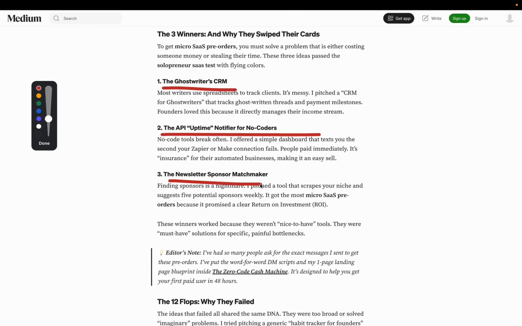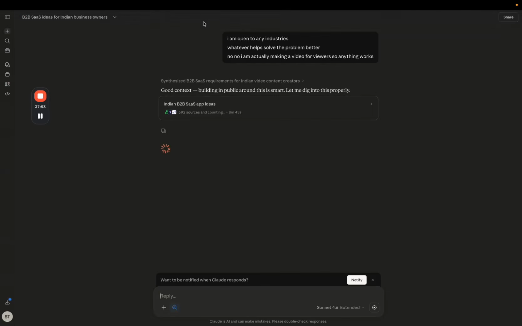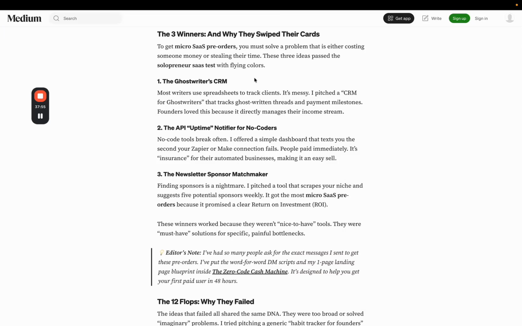All of them are multifaceted apps, which have multiple features that actually help a person. So you have to do the research on the person. You can use Claude to do that. Again, Claude is still doing it, right? And let's say you figure out a person, you may have to figure out 10 different types of business owners that you want to go after.